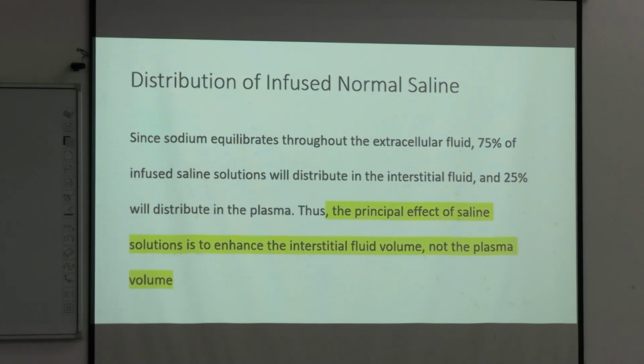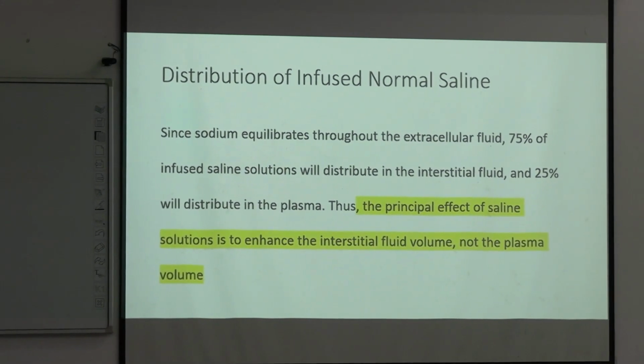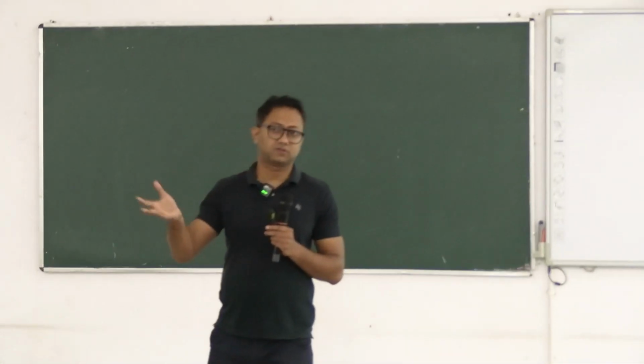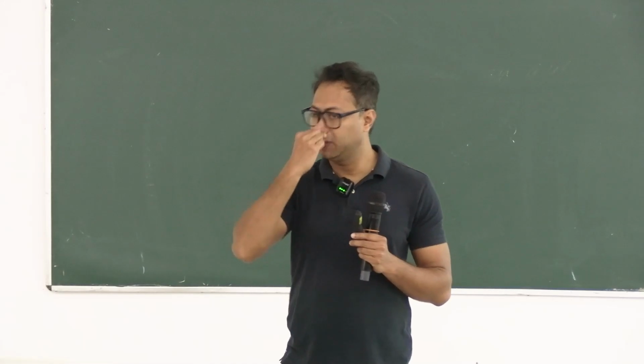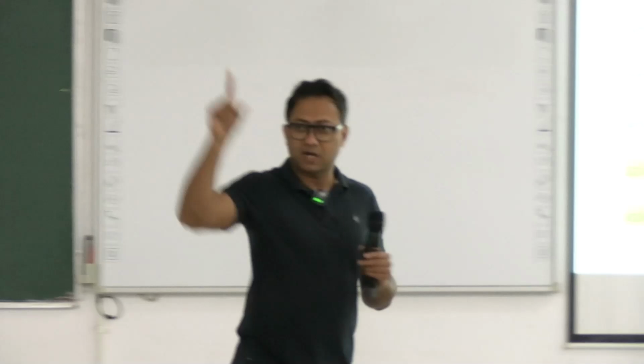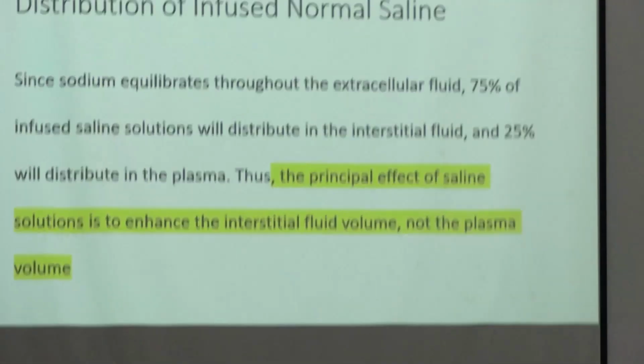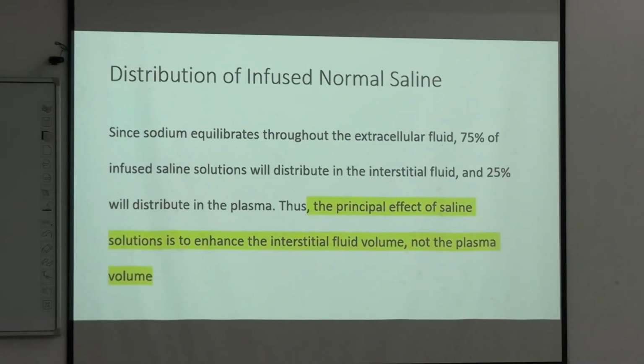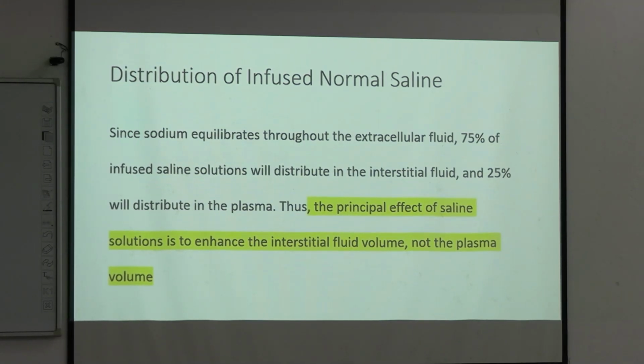Thus the principal effect of saline solution is to enhance the interstitial fluid volume and not the plasma volume, because the patient has lost blood from the plasma volume, the intravascular compartment. You remember the further subdivision of extracellular fluid volume. Out of this 14 liters, 3.5 liters is blood volume and the remaining 10.5 liters is ISF, interstitial fluid volume. Blood volume and interstitial fluid volume are exchangeable through the capillary, right?